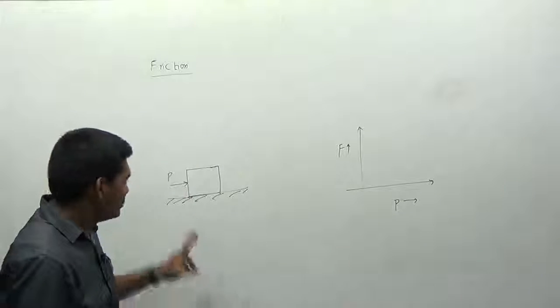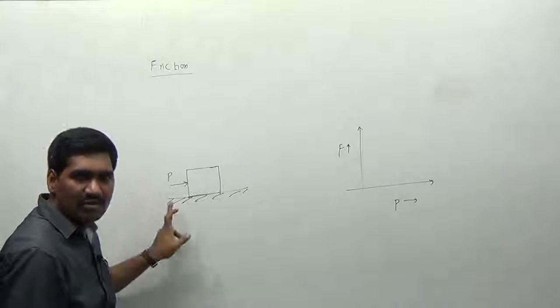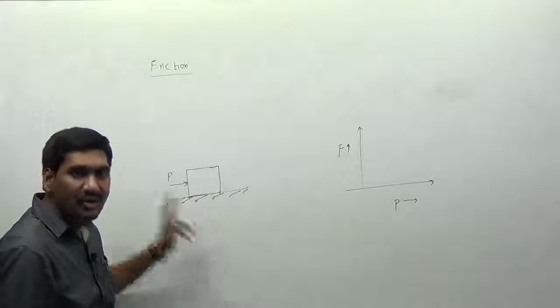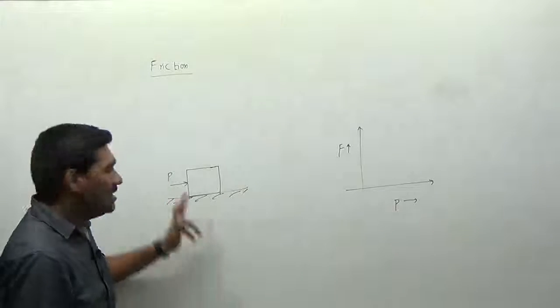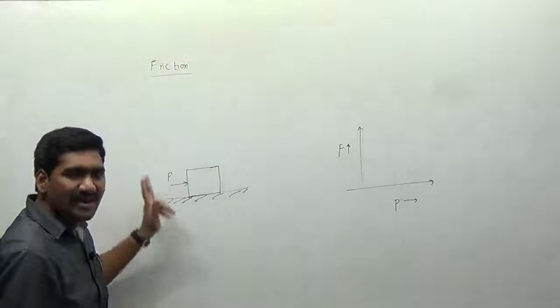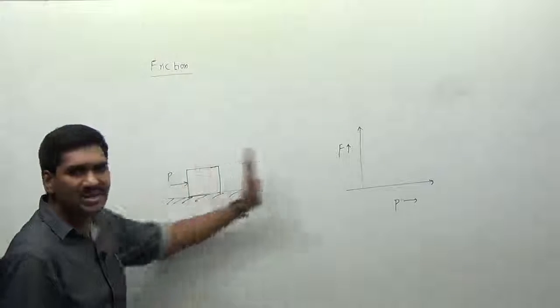So whatever force we are applying on the block, that force should reach the limiting friction, or cross the limiting friction force that is developed at this contact surface. If this value is greater than the limiting friction force, then the body starts sliding.